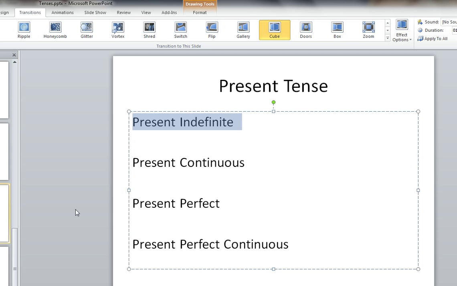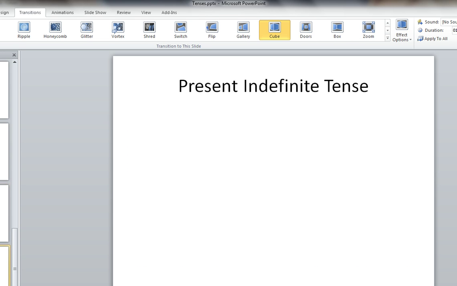We have to go through 12 tenses. Right? So if you want to understand this thing, we can write here. Let me write this thing here.